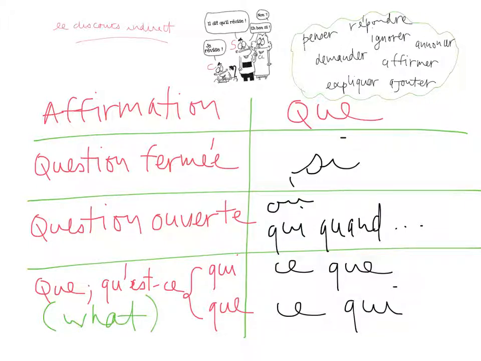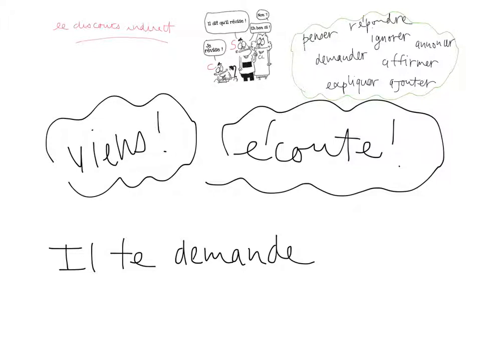All right? And finally, a last thing I did not cover. It is using the infinitive. If I have an imperative like these two, viens, écoute, come, listen, the indirect speech is going to be de with the infinitive. Il te demande de venir, and il te demande d'écouter. It is as simple as this.